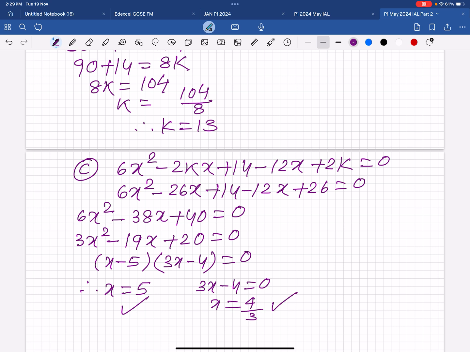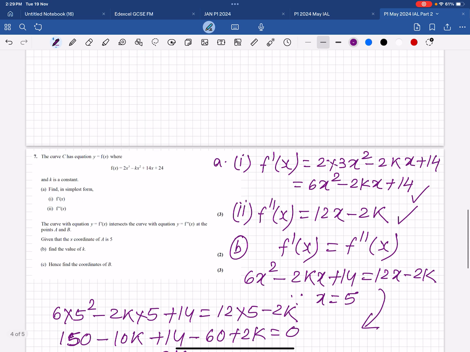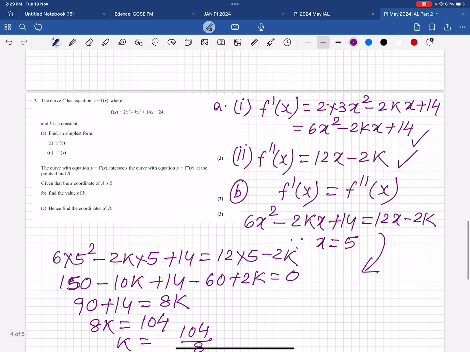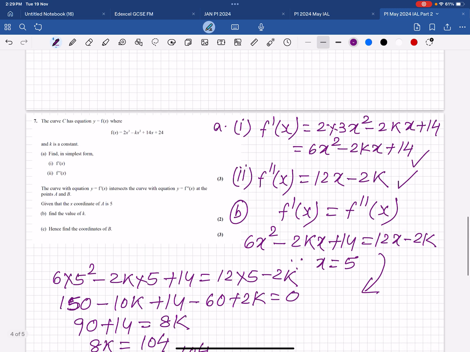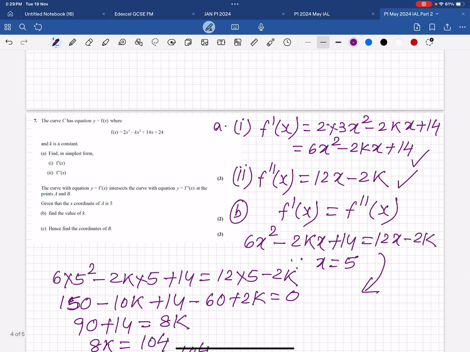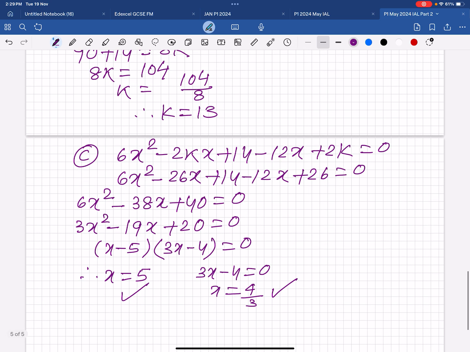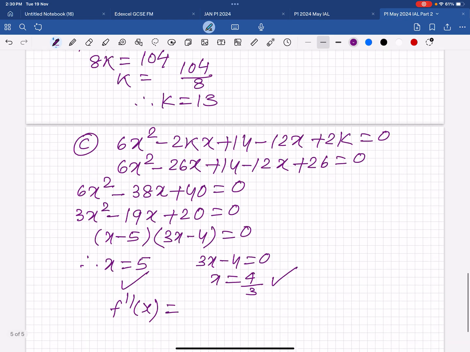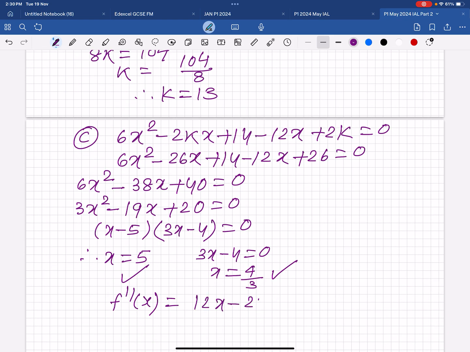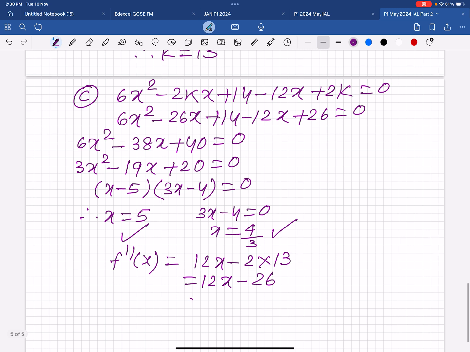Then we have to find the y value, and y equals any f dash x function or f double dash x function, any function we can use. And the double dash function is easier to use. That is 12x minus 2k, and the k value was 13. So 12x minus 26. So 12 times 4 over 3.